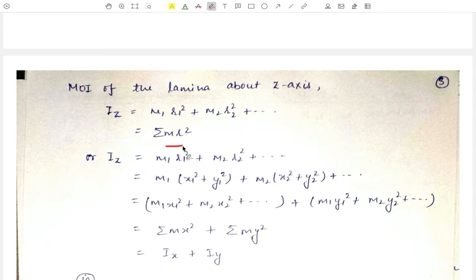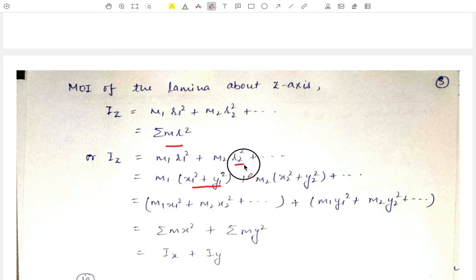Now we will find out a relation between these three moments of inertia, that is Ix, Iy and Iz. How will we do it? Let us consider: Iz is equal to m1 r1 square plus m2 r2 square, and so on. Now what will be the value of r1 square? This is equal to x1 square plus y1 square.